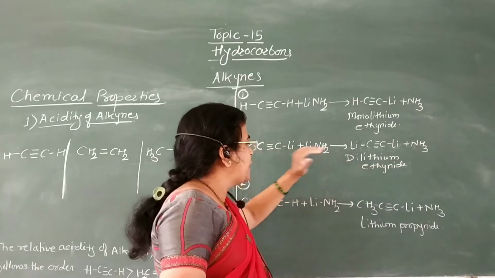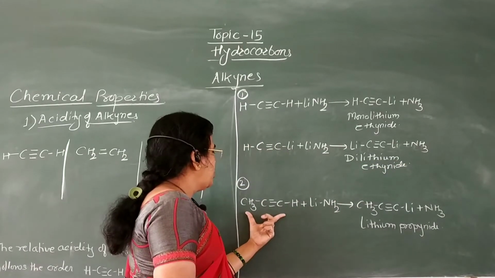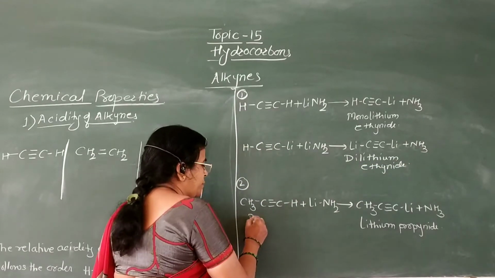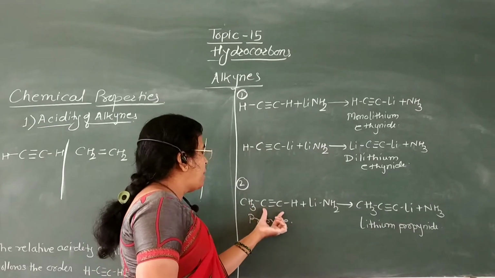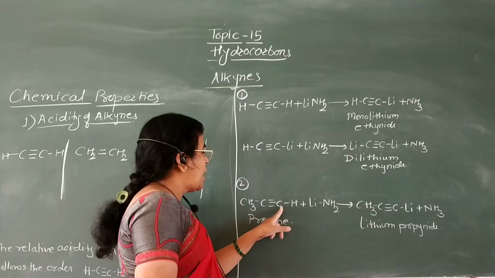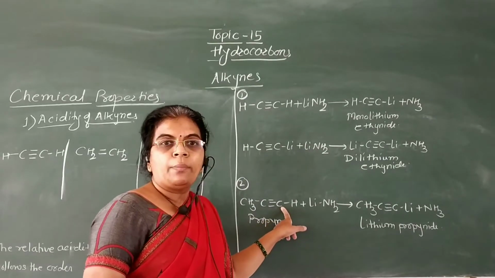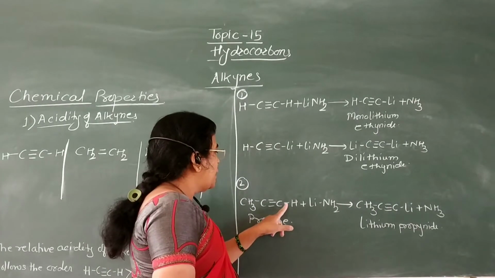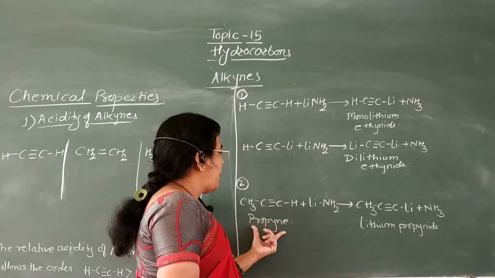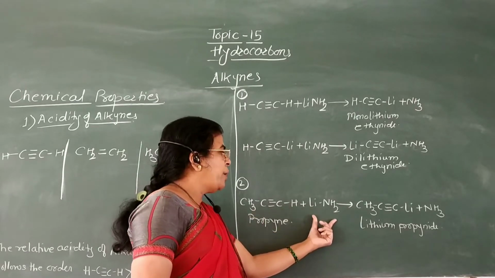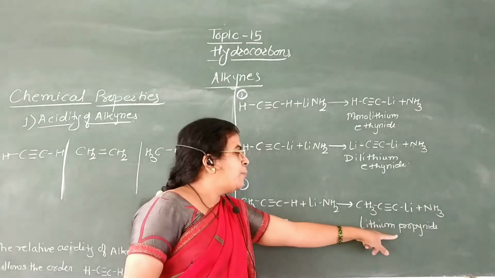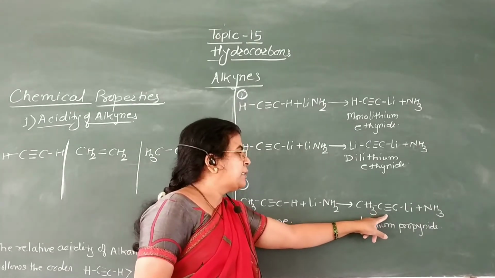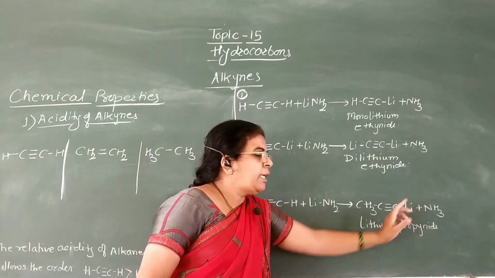Now this is the first example, and this is the second example. This is propyne or methyl acetylene. It is also an example of a terminal alkyne, in which this hydrogen atom is directly bonded to the carbon-carbon triple bond. Now when this propyne is treated with a strong base like lithium amide, lithium propionide is formed, that is CH3 triple bond C Li plus NH3.